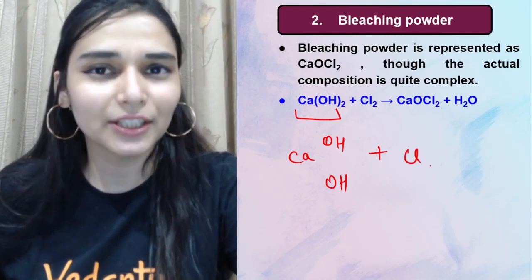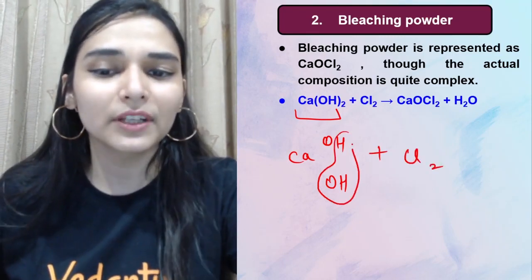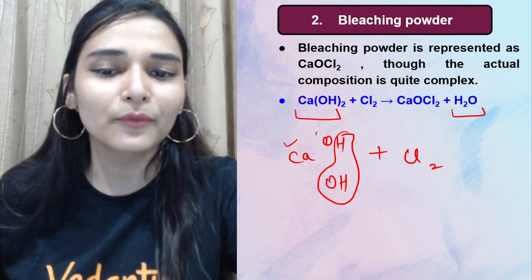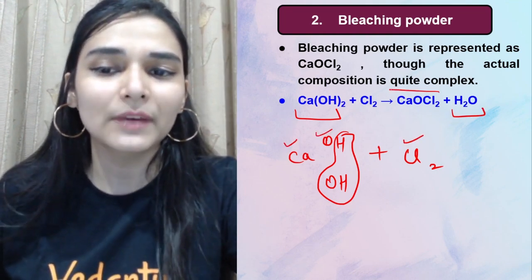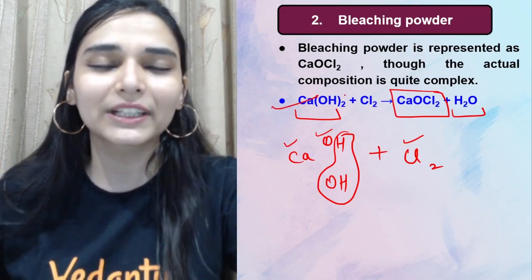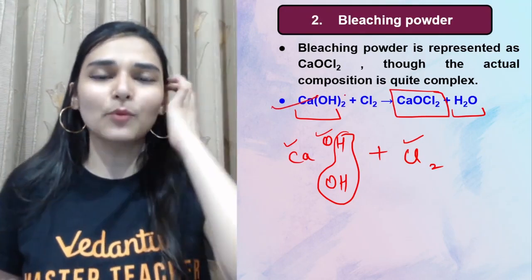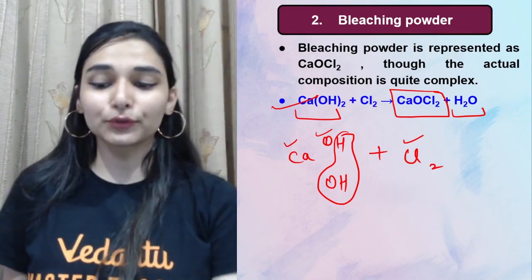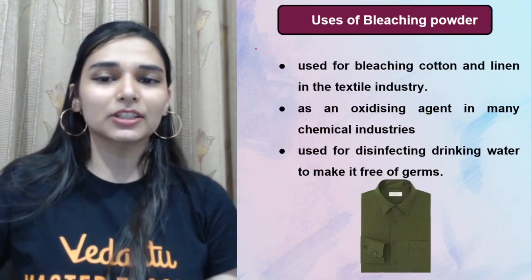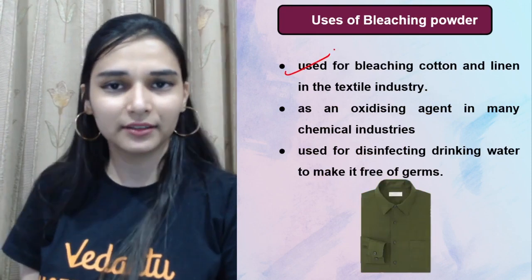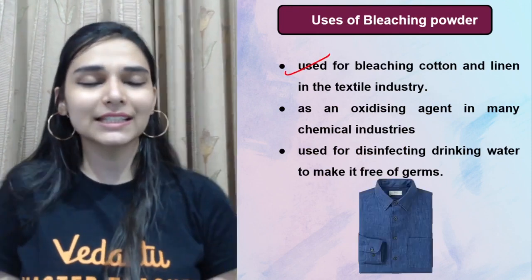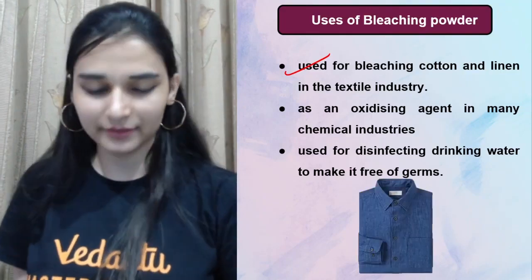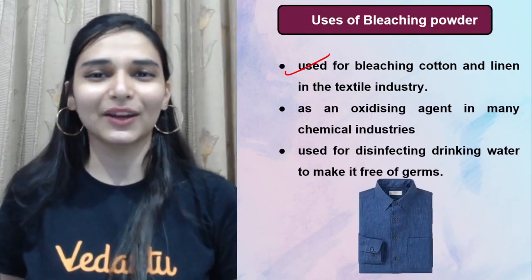And when you pass chlorine gas through it, then water will be eliminated out. H2O out, then 1 calcium, 1 oxygen and 2 chlorine atom will be making bleaching powder, that is calcium oxychloride. Not difficult. ठीक है. Uses बहुत important है इसके. It is used as a bleaching agent. So वो क्या करता है, it oxidizes the colored component of your cloth basically, and hence the color goes out.